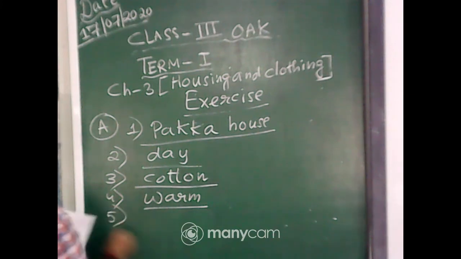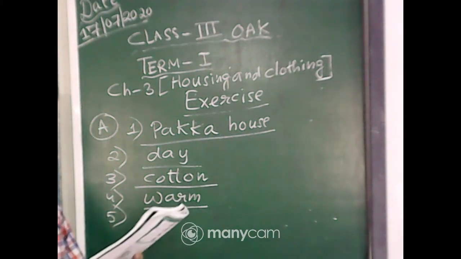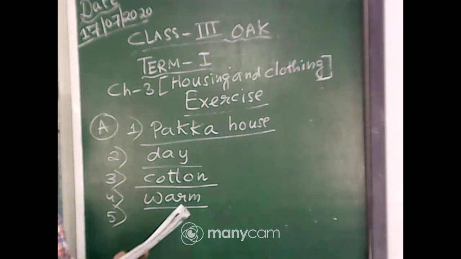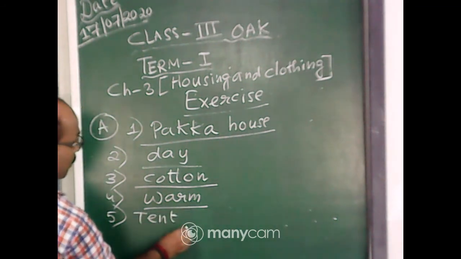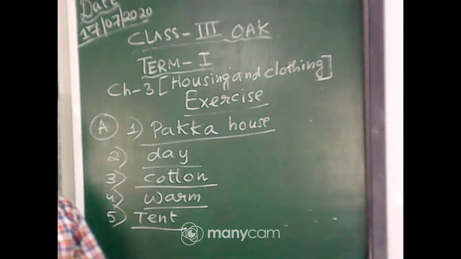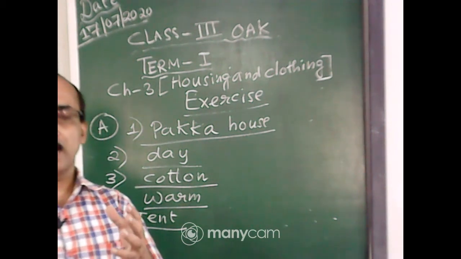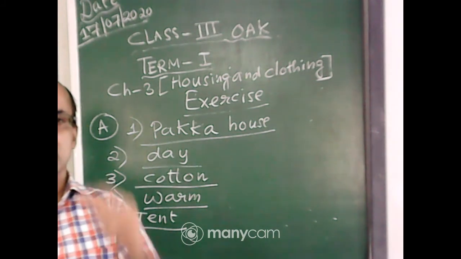Number 5, I saw a house made of canvas. It was a stilt house, igloo, tent. Yes, it is tent. So, number A is completed. Okay, children, number A is completed. Look here, I am also revising or telling the answers verbally here.